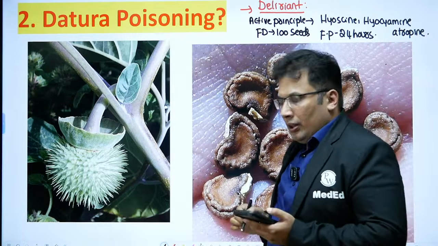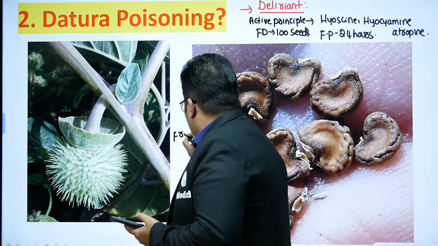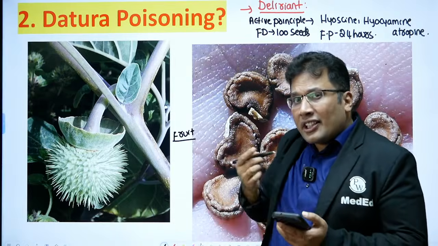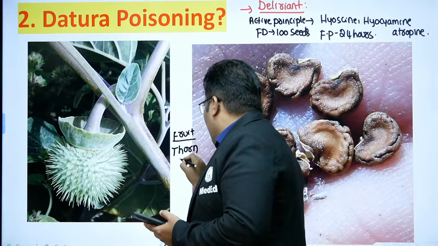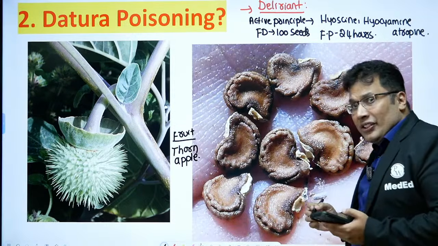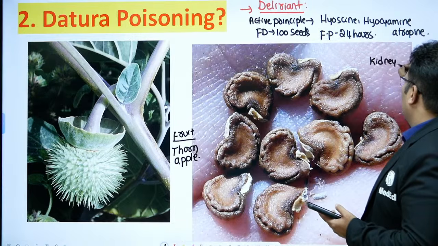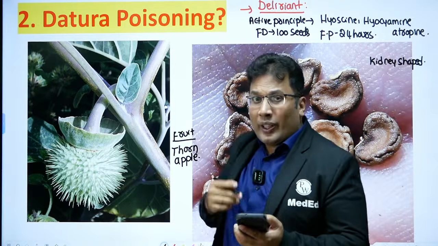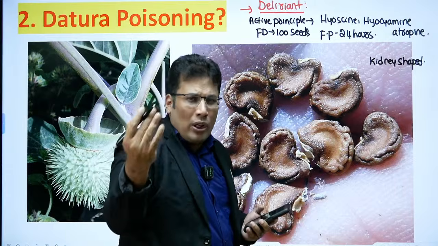Then look at the fruit. So this is Datura fruit. It has spiny projections. That's why it is known as thorn apple. And look at the Datura seeds. They are kidney shaped, and brown or black in color.